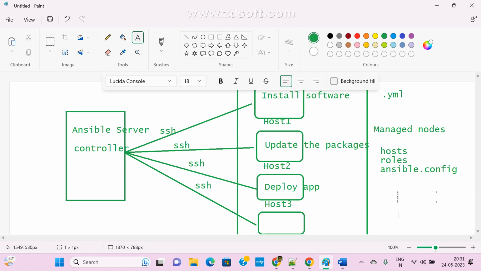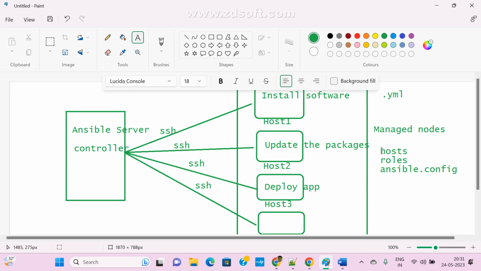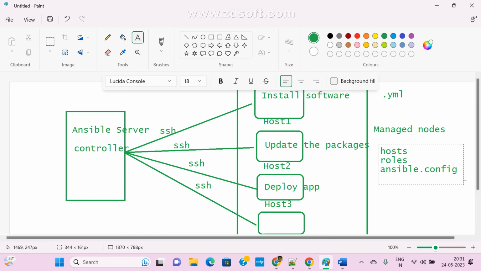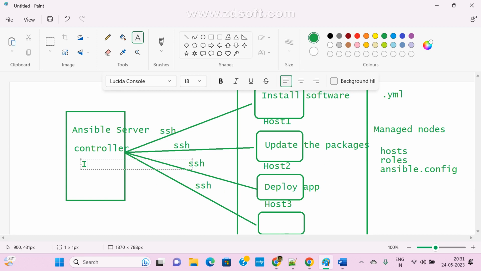By default we have hosts, roles, and ansible.cfg. But how does the Ansible server know which machines you want to connect? With the help of the hosts file only. This is the inventory file.